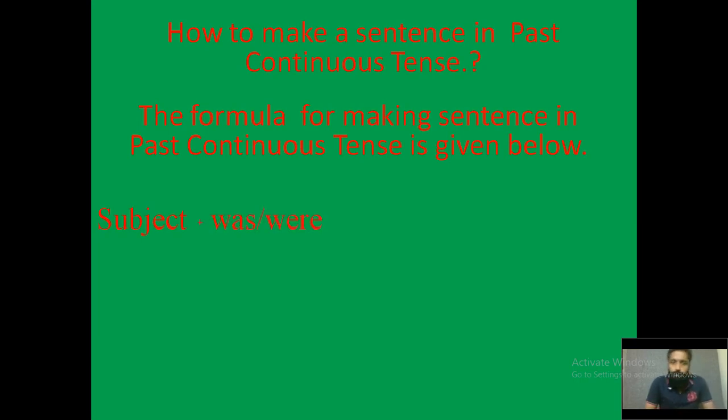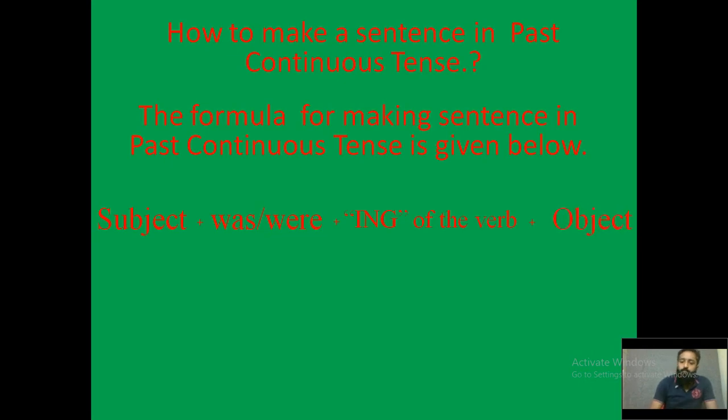We have two different words that are to be used here. First, we have the word called was. Second, we have the word called were. The most important part of past continuous tense is that we always have to use the ing of the verb. The last, we have the object.